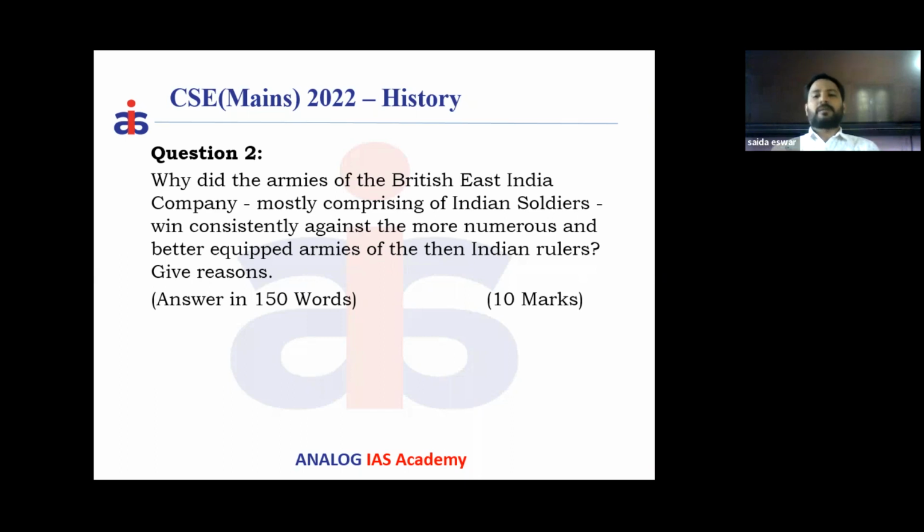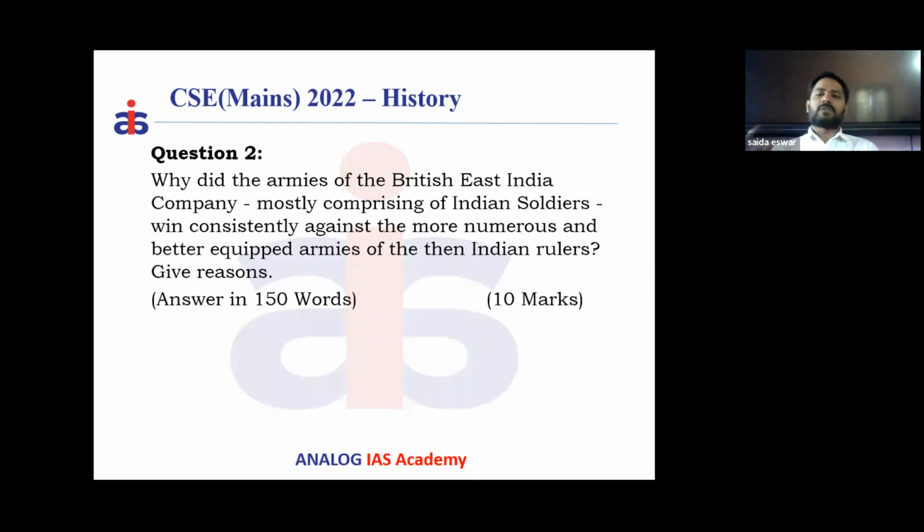The third important aspect is that more than in the battlefield, the British East India Company wanted to win the wars through strategy and diplomacy. They won over the people of the other side through diplomacy. Let's take the British conquest of Bengal. Before they attacked Siraj-ud-Daulah, they won over some important and influential members in Bengal and took them to their side. You can observe the same kind of diplomacy when the Company was fighting Tipu Sultan.